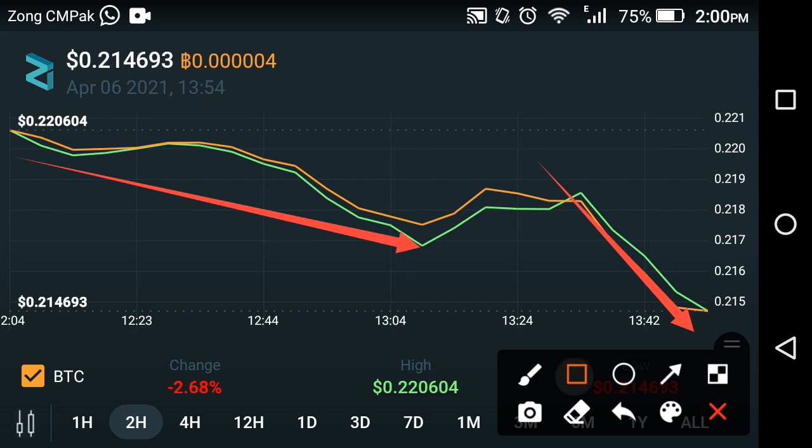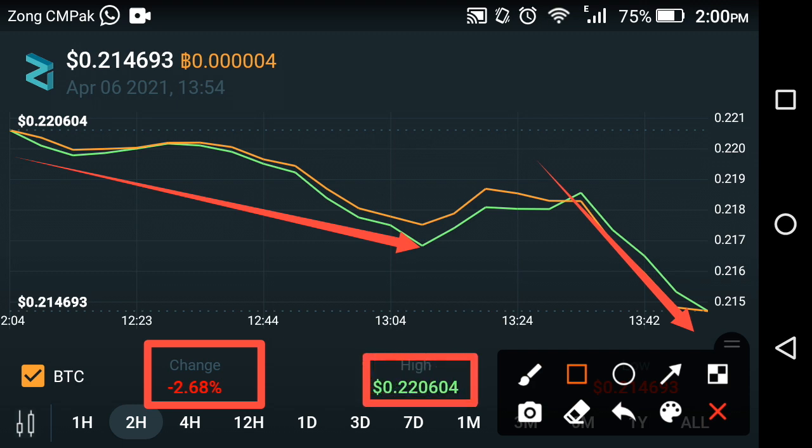As you can see here, the 2 hour change is negative 2.68% in Zilliqa in the previous last 2 hours, and the high price of Zilliqa is about $0.220604. That is the live price prediction of Zilliqa for the previous last 2 hours and last 1 hour.